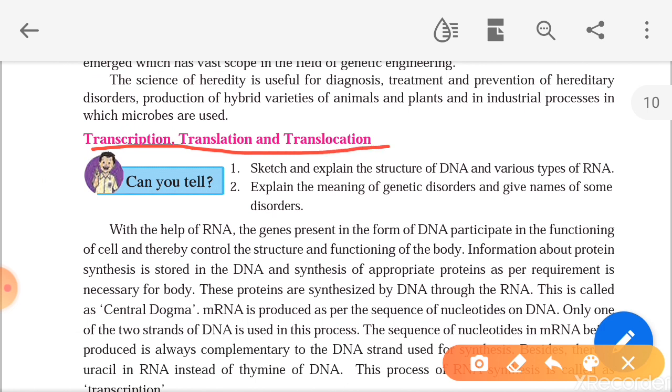Sketch and label the structure of DNA and viruses and various types of RNA. There are three types of RNA we have already studied in 9th standard. mRNA means messenger RNA, rRNA means ribosome RNA, and tRNA means transfer RNA. And the structure of DNA, you can learn it from the 9th standard textbook.